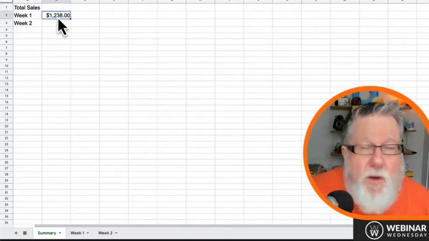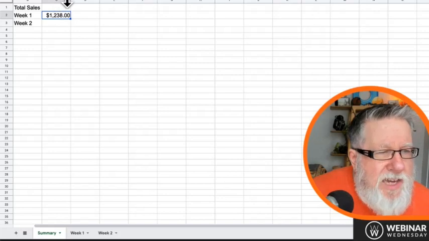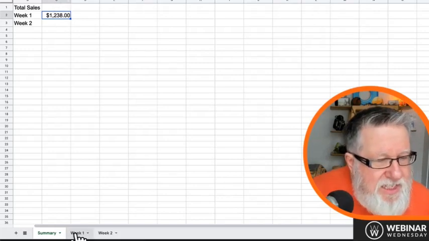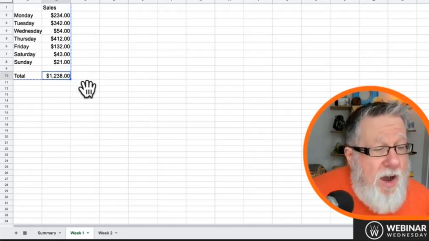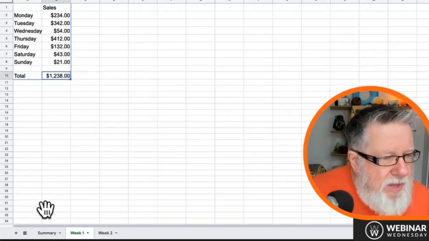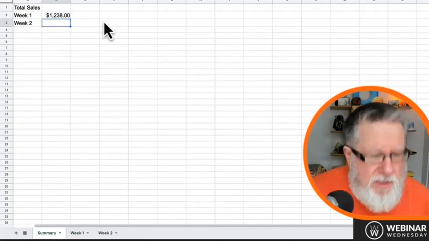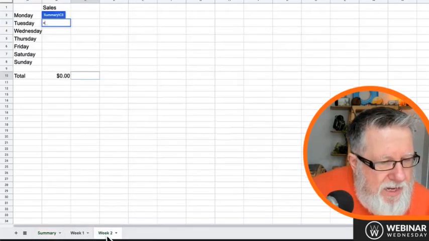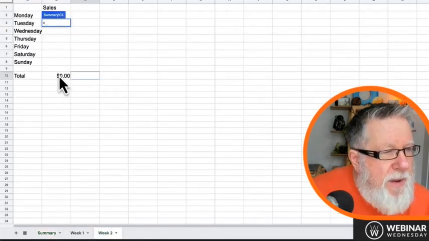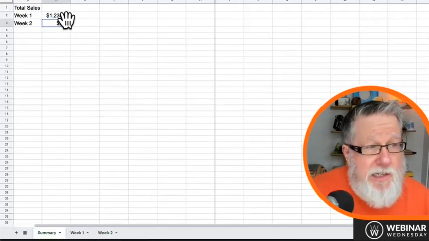And this cell here, you see it equals week 1 cell. So it actually equals this cell here on the second page, and I'll show you how we do that. We'll do that with the second week here. We'll just say equals, and then I'm going to go to the second week, and I'm going to put in the total page for that right there. It equals that. So now it's going to say 0, right?